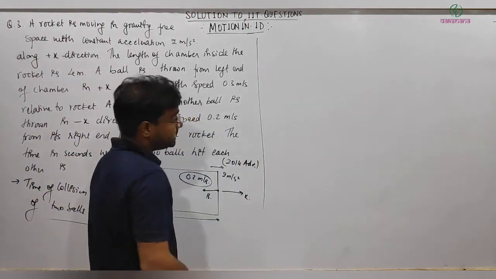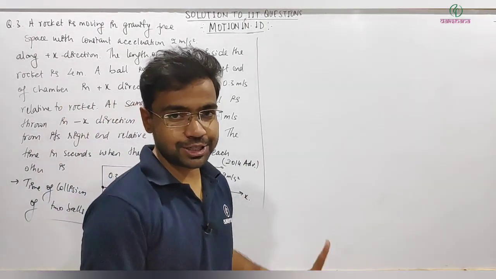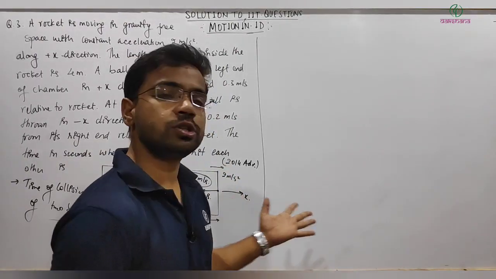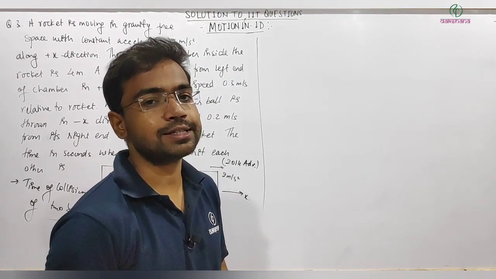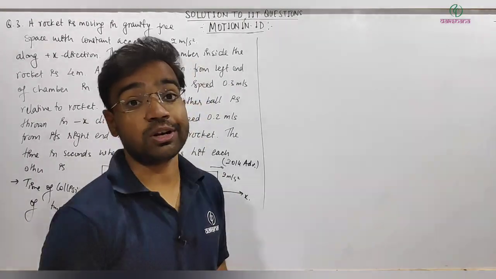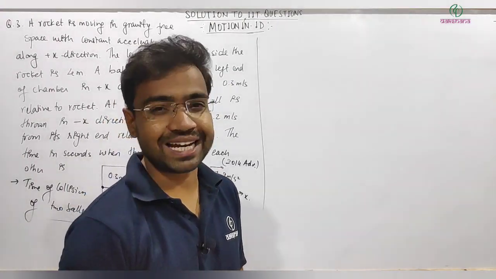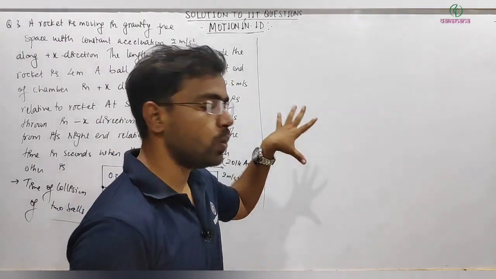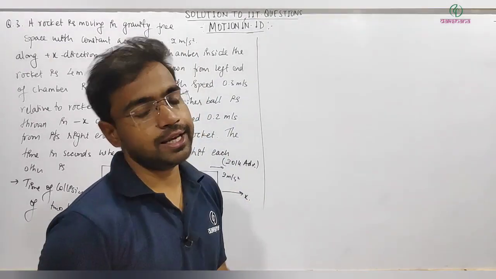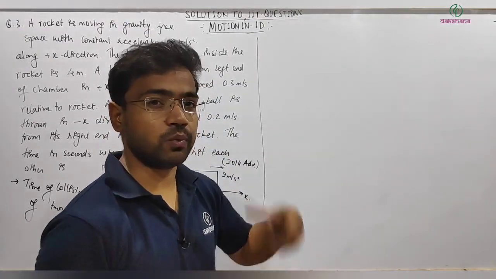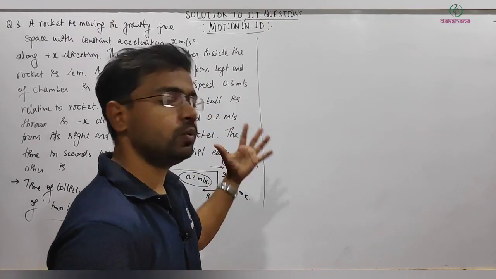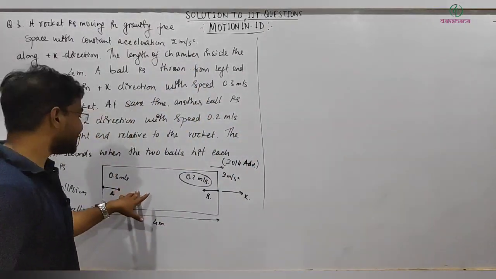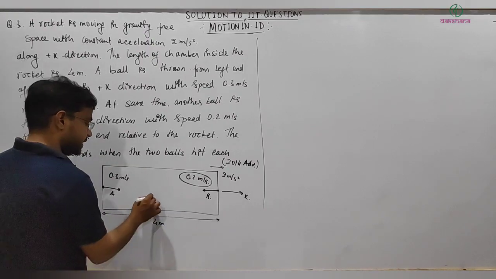So the good thing about this question is that there are many approaches, and by every approach if you solve, you will get an answer, and many of them will actually be wrong, and you need to understand why that will be wrong. So first let me solve this question with the true approach and what is the answer according to that. Then I will tell you what is the wrong approach and why that is wrong, and how we should approach it properly. So first thing in this question, let me sit in this frame.